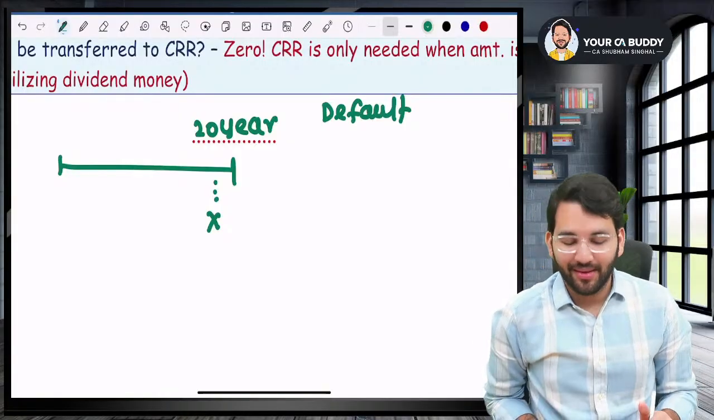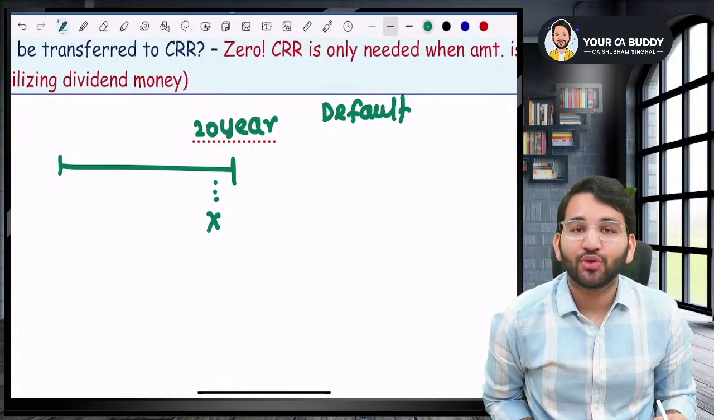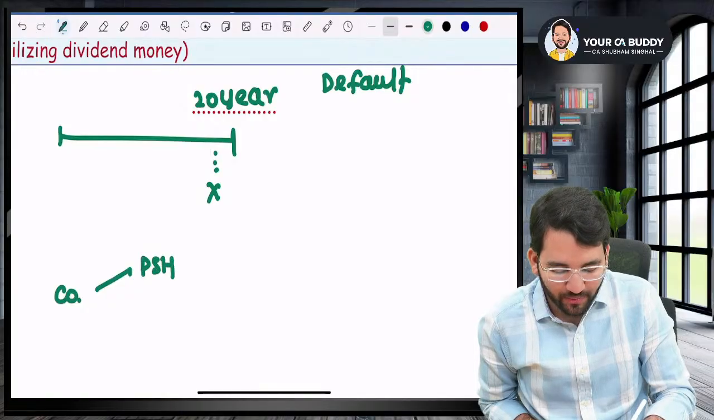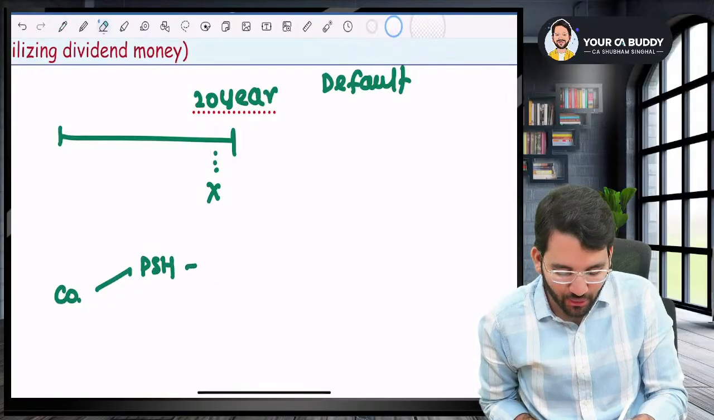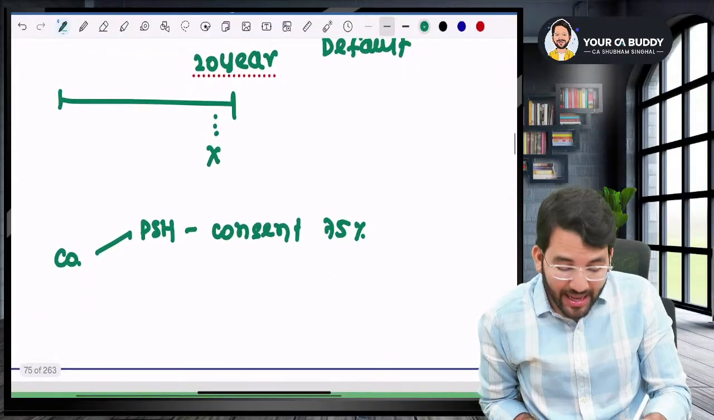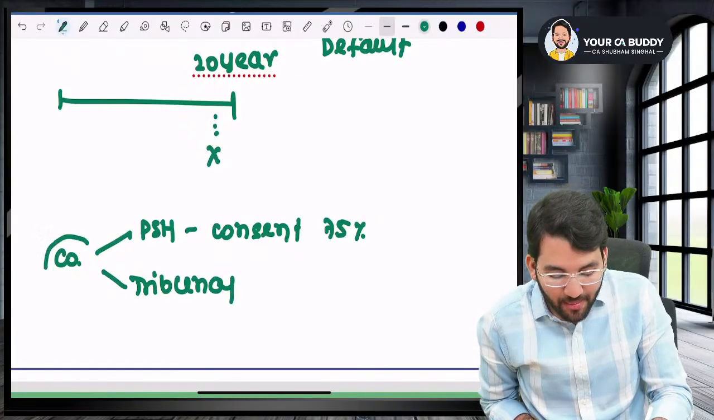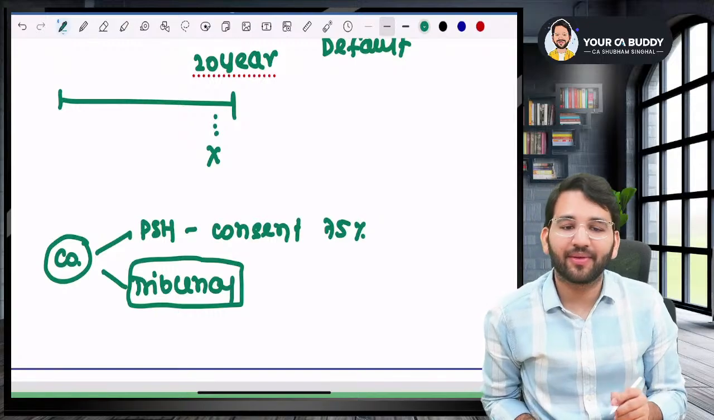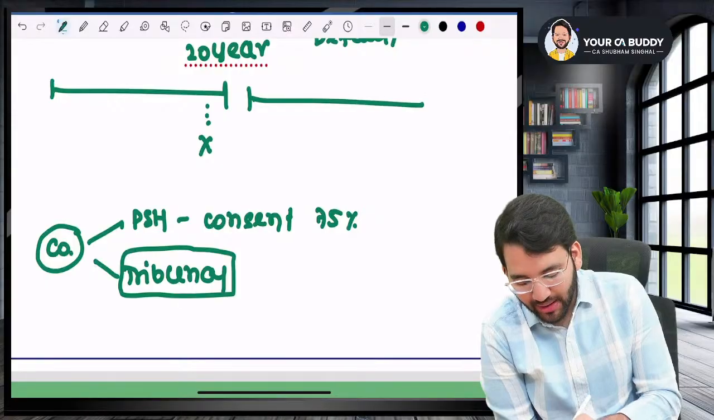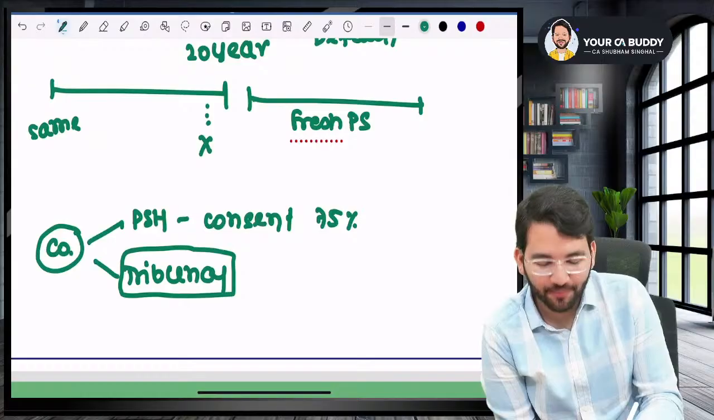So what can I do, sir? Can I ask for extension? No, sir. In preference share, there is no option of extension. So there is one option: the company can first take approval, consent of the preference shareholders. How much consent, sir? Let's say 75% shareholders consent. And then take approval of the tribunal. The company will make an application to the tribunal and say, sir, can I issue fresh preference shares to the same preference shareholders?